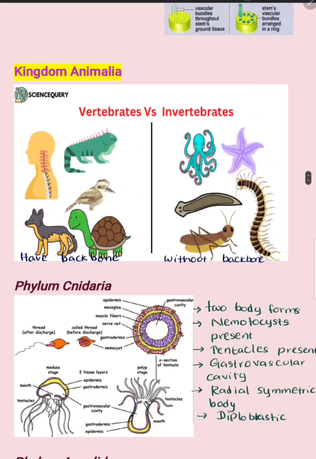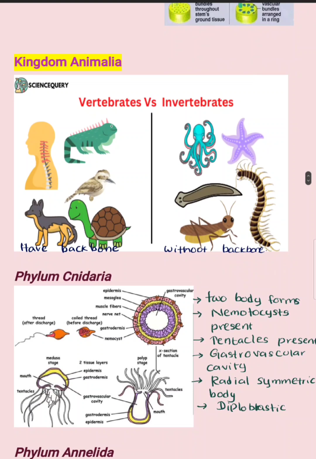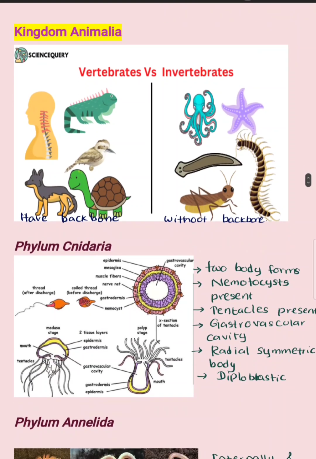Next kingdom is kingdom Animalia. It is a huge kingdom. We can categorize the kingdom Animalia into two groups. One is vertebrates, the other one is invertebrates. Vertebrates have a backbone in their body. The invertebrates don't have a backbone.